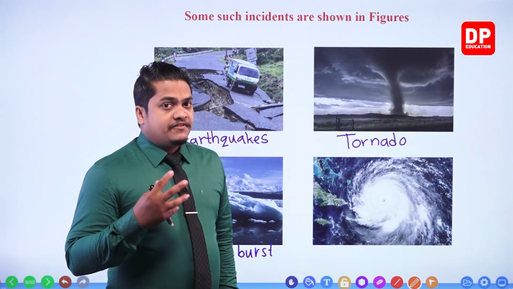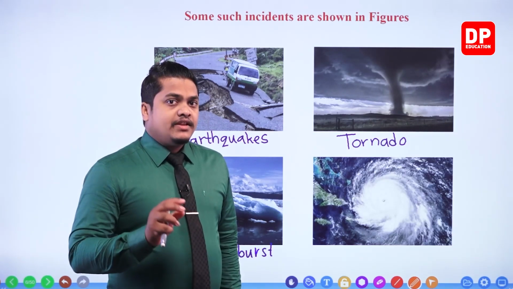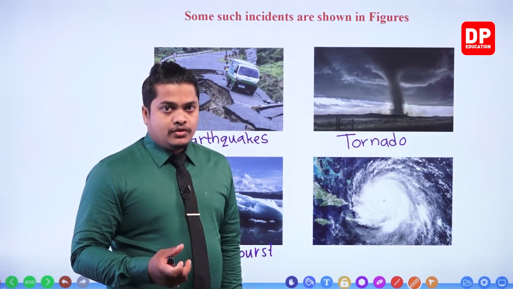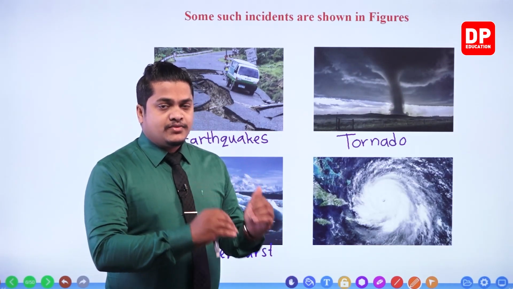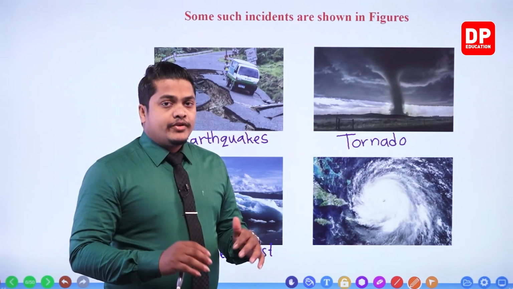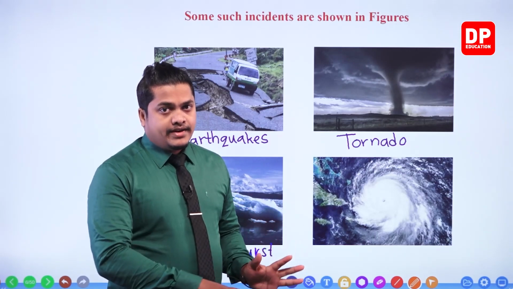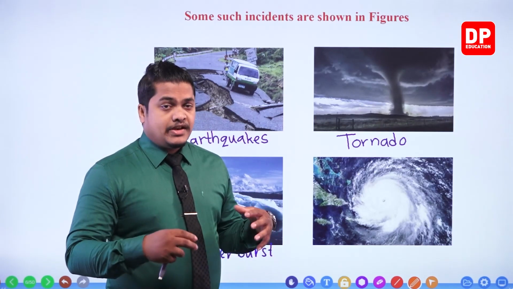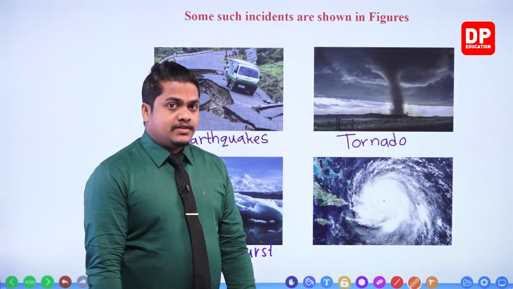And the other thing is that, my dear children, if this kind of burst is going to happen within a snowy mountain, then we refer to this as an avalanche, right? So during an avalanche also, the snow and all the stuff placed within the mountain comes down because of gravity, and it's going to devastate all the things and the properties related to that area. Okay, so those things are also creating disastrous incidents.